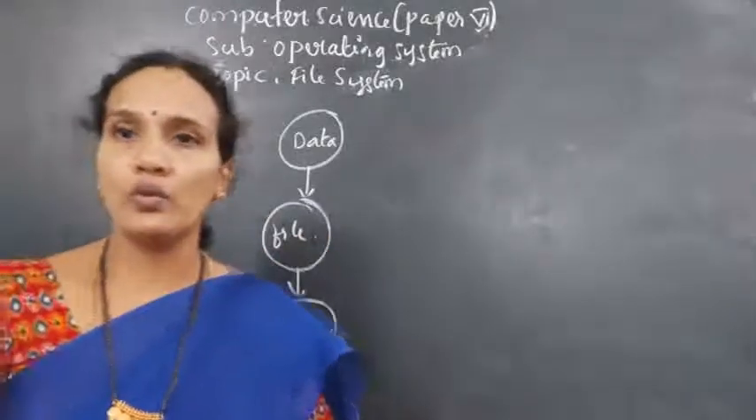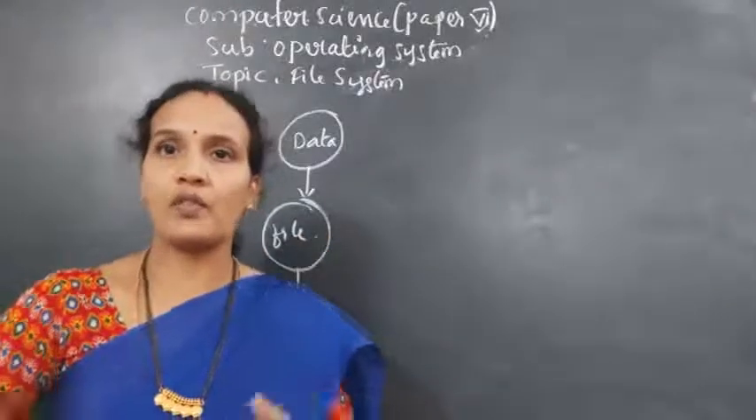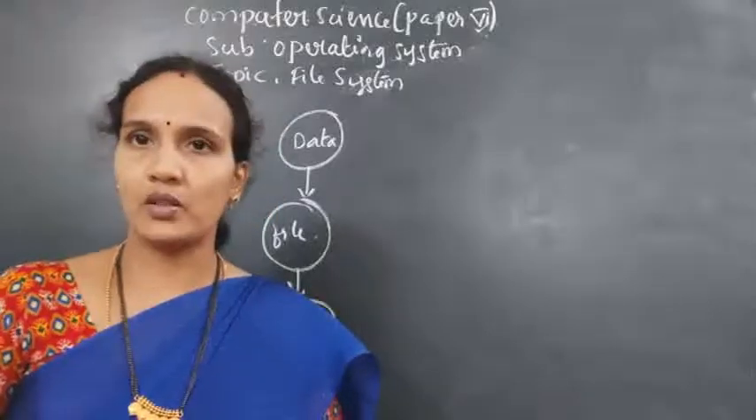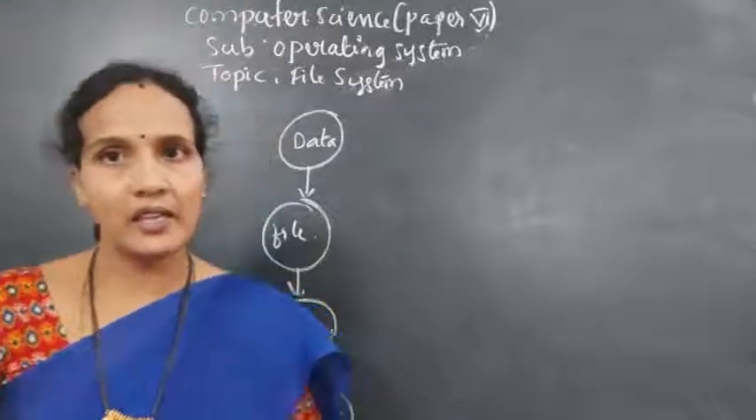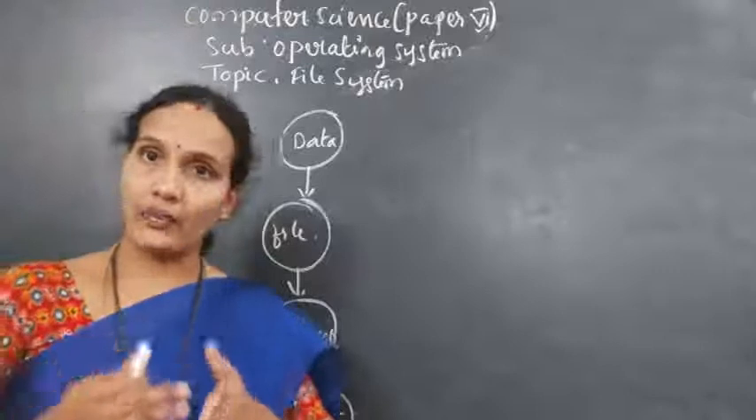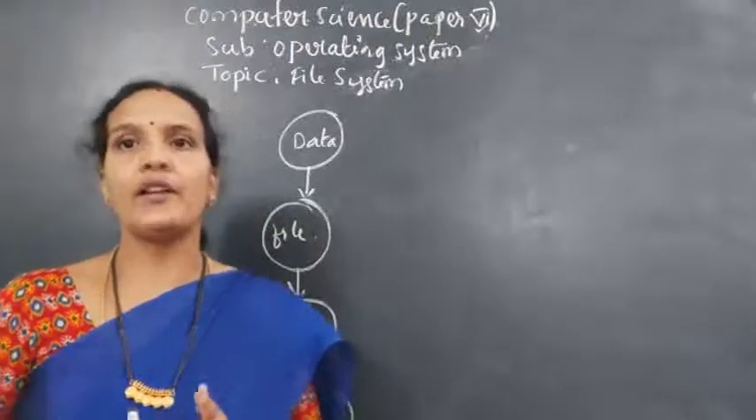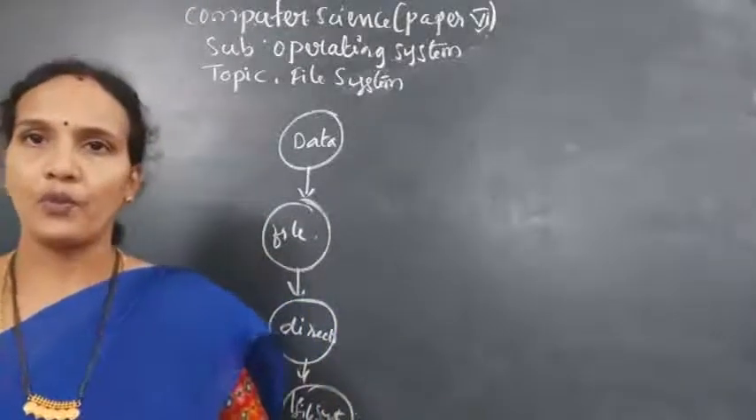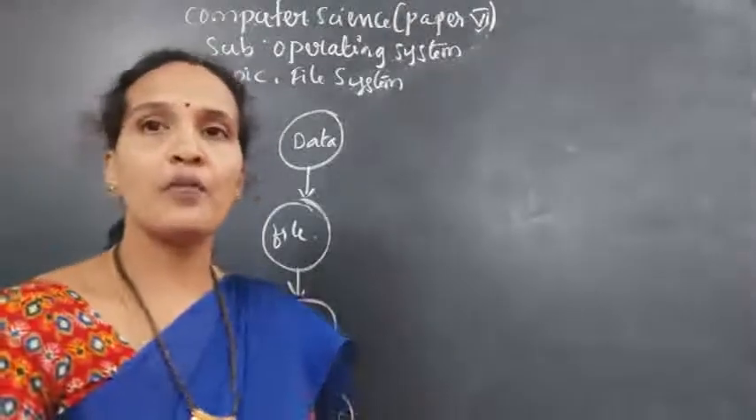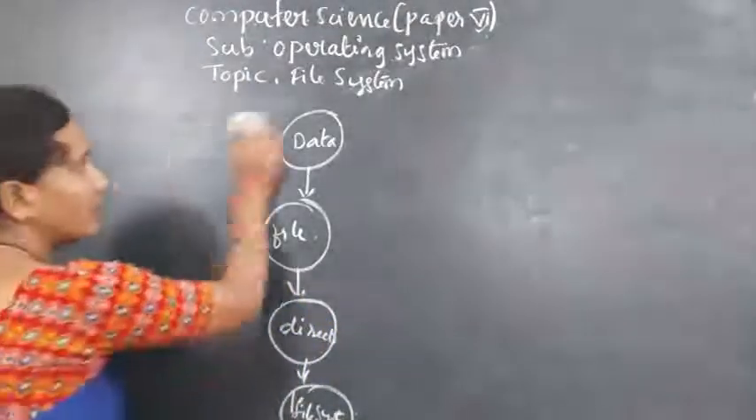So whenever you want to store any information, whatever information you are storing is called data. And where is that data stored? In a file. And where is that file stored? In the directory. And where is that directory stored? In the file system. Okay. Actually, this is a logical structure inside the system.